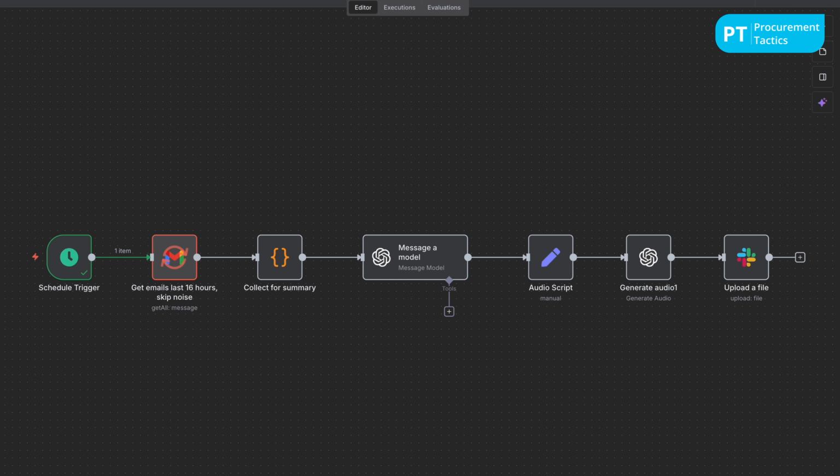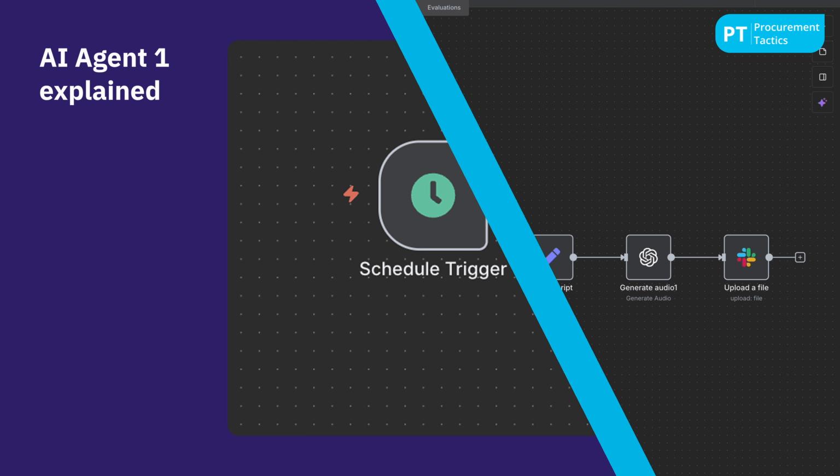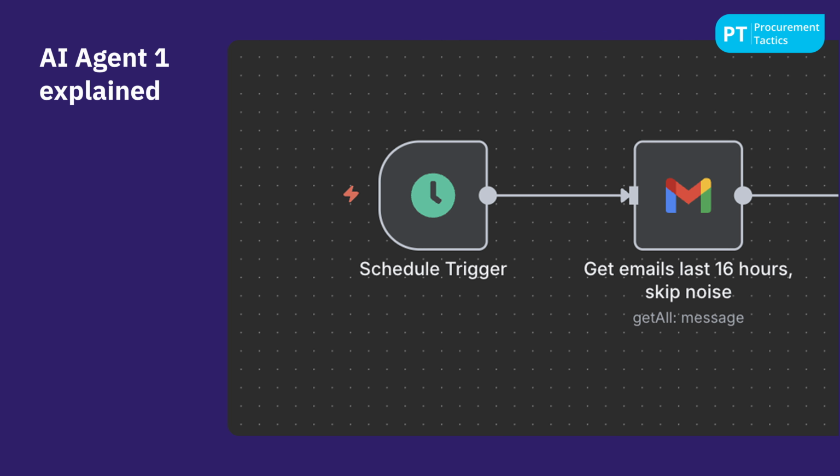My morning brief agent does exactly that. It checks my inbox, reviews emails, and tells me what to focus on. Let's take a closer look at how it works under the hood. The first stage is Observe. The agent starts each morning at 7:30 and checks the environment, in this case my inbox. It scans for new emails from the past 16 hours, identifies senders, and detects patterns that matter, like urgency or